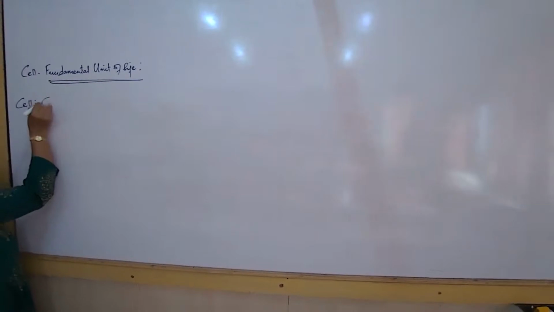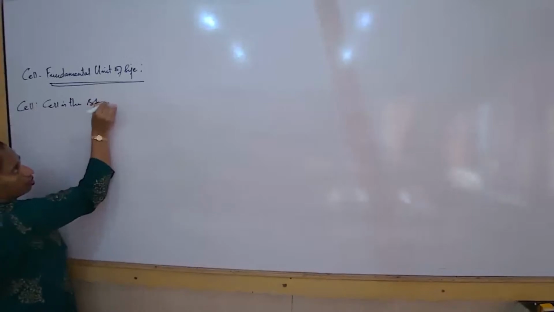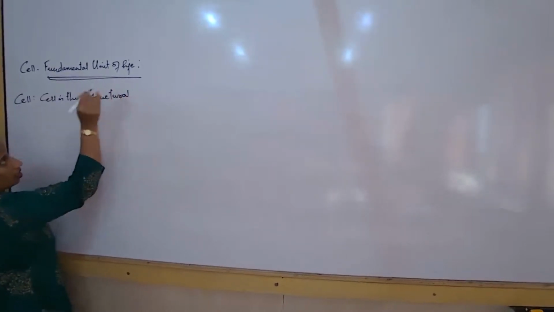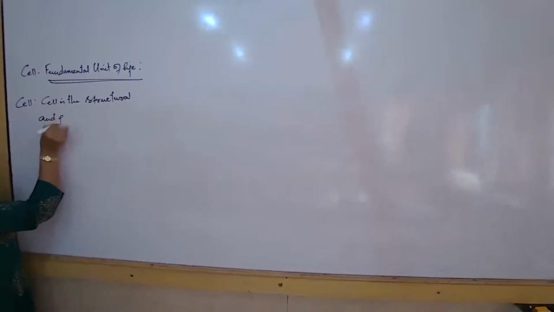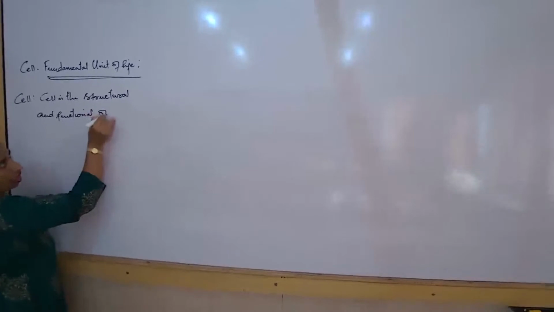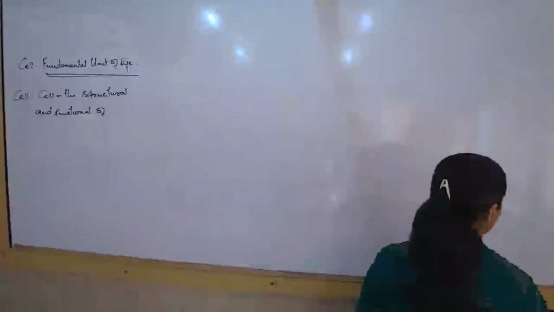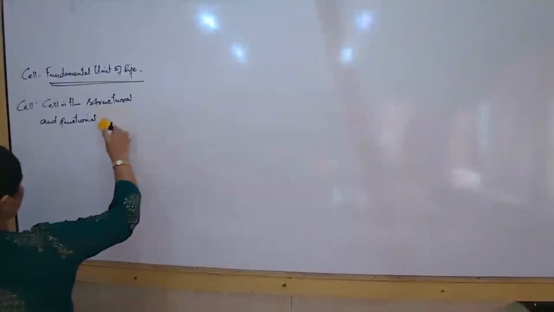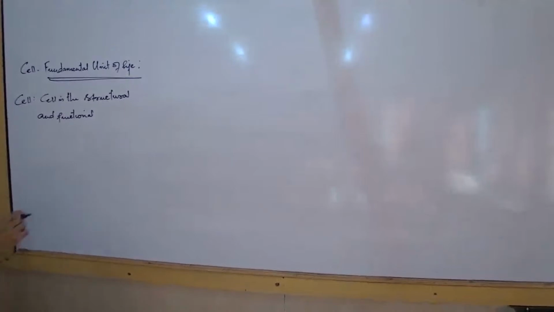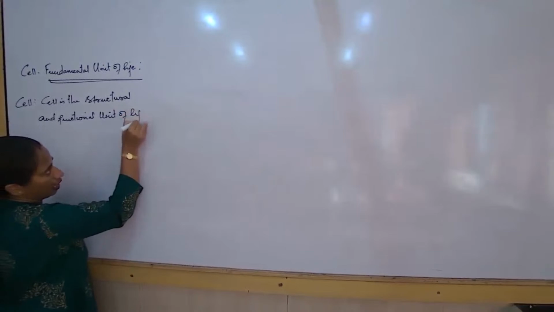So now, when we talk about cell, the definition, remember, how do we write down the definition of the word cell? Cell is the structural and functional unit of life. We will also try to understand why we define it this way. Cell is the structural and functional unit of life.